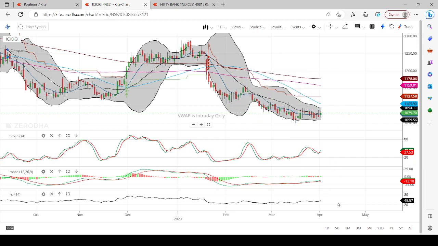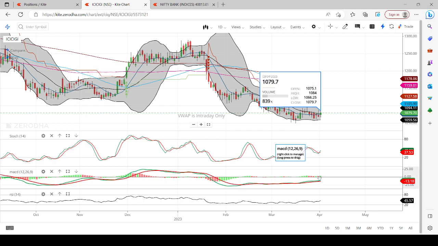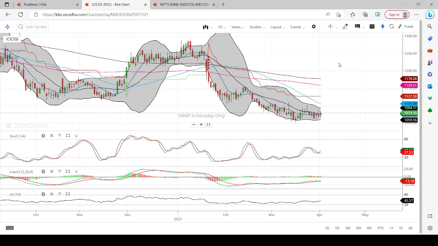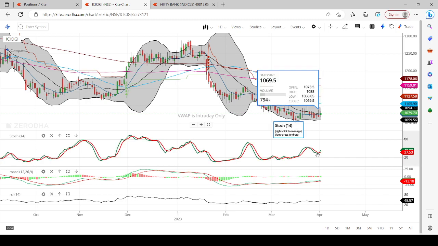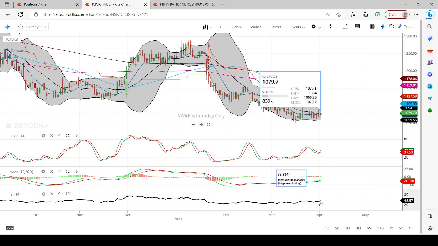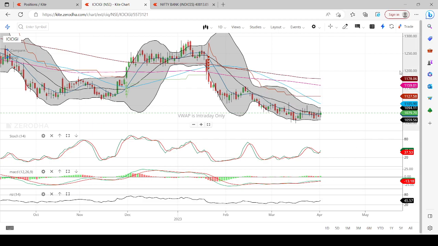Even in this chart you may see the signals. MACD is showing a green histo here. So probably if this continues, definitely it will move on the higher side. Stochastic has already given a crossover, and RSI is trying to move above 50. It is at 45.57 as of now. It is trying to give a crossover. The moment it crosses above 50, we will see a good run.